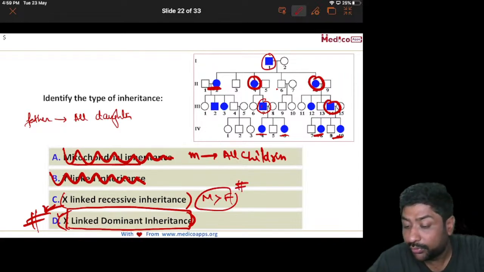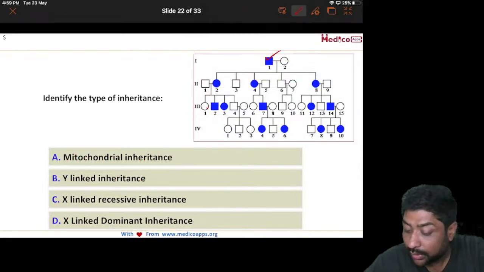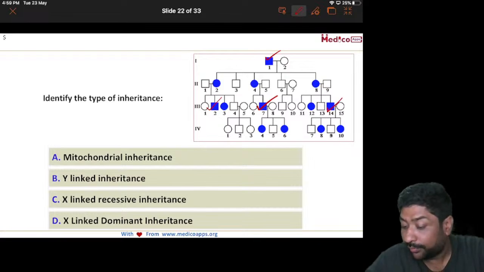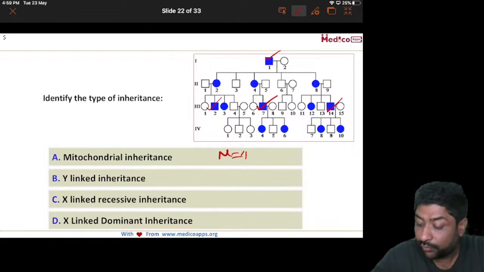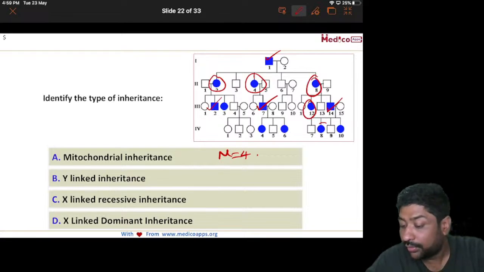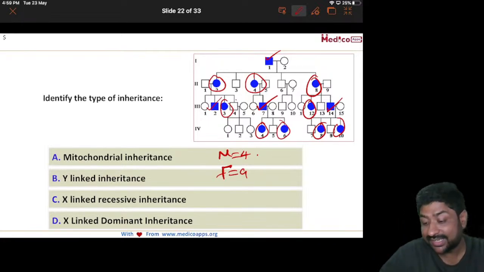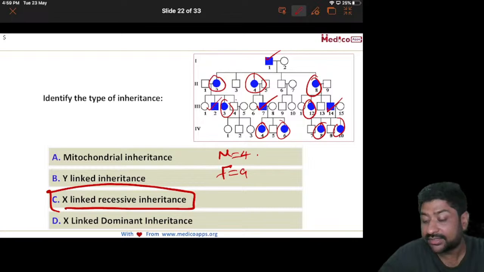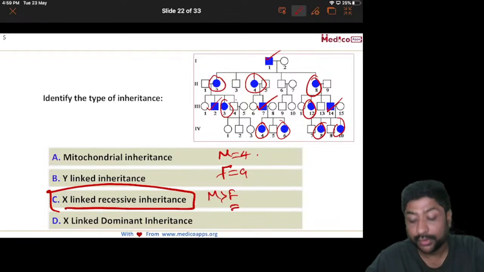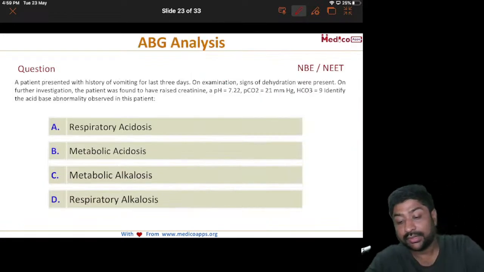Okay. Here, if you have to count male and female, so one, two, three, four. So male is 4, and female: 1, 2, 3, 4, 5, 6, 7, 8, 9. So female is 9. Whereas in X-linked recessive inheritance, remember that male is more commonly affected than female. This is a case of X-linked dominant inheritance.